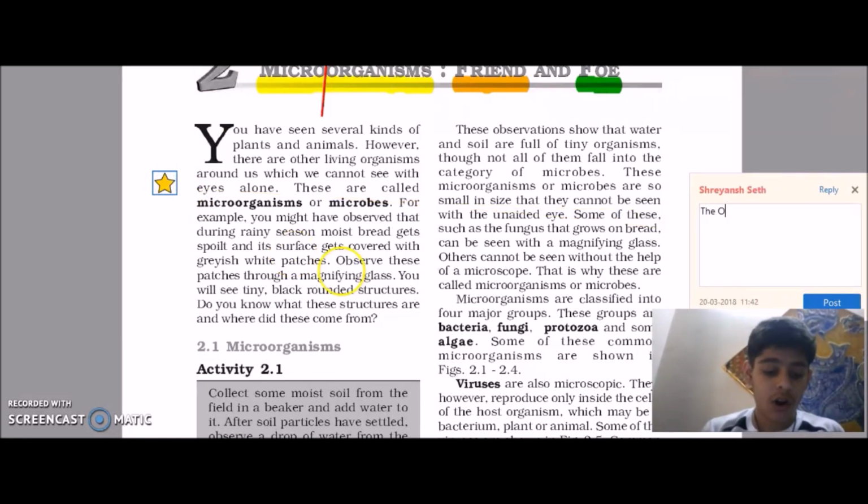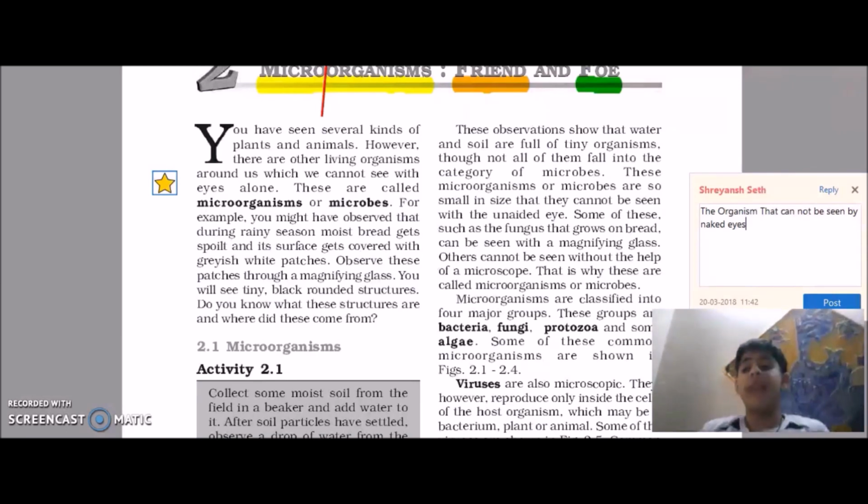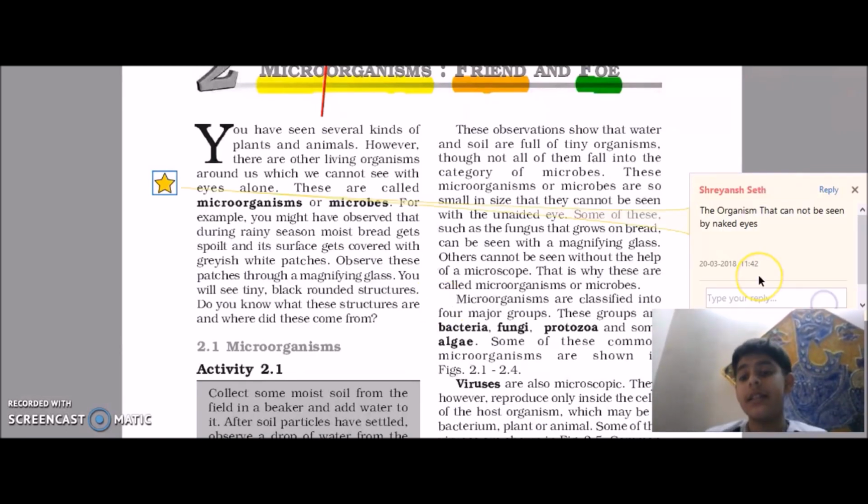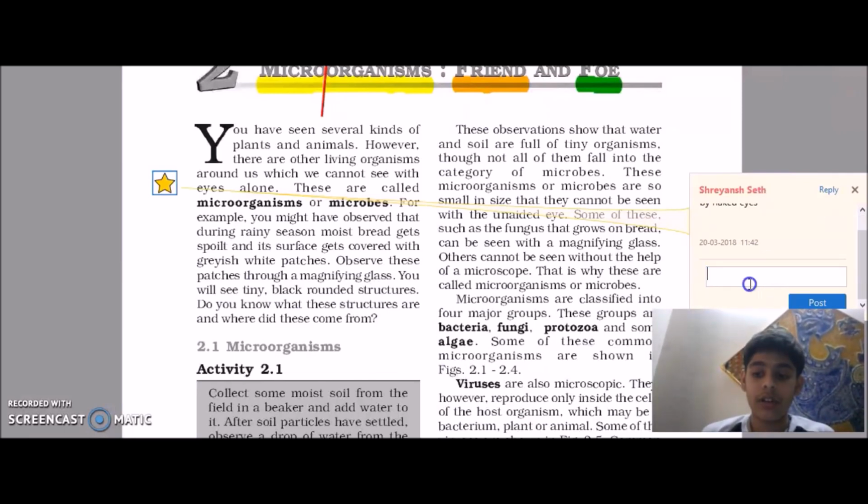The organism that cannot be seen by naked eyes. Simply, it means the organism that can't be seen by naked eyes. This is the definition of microorganism.